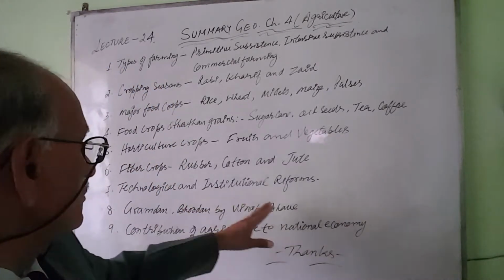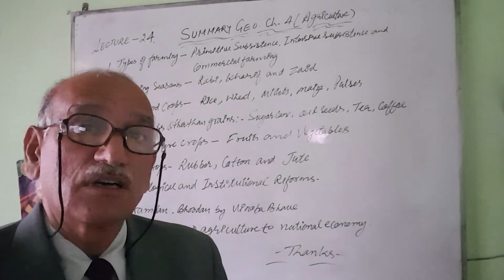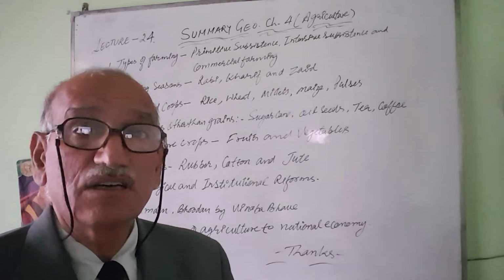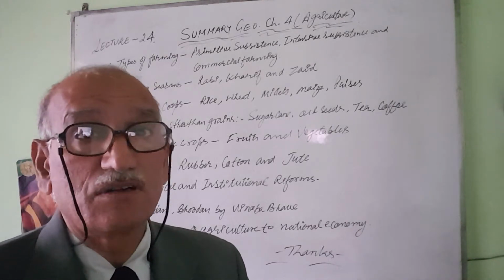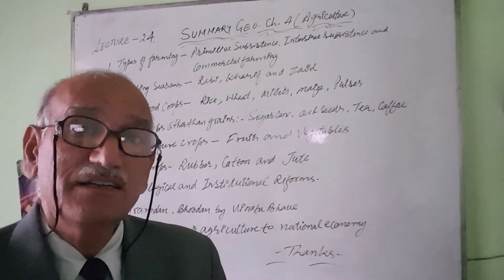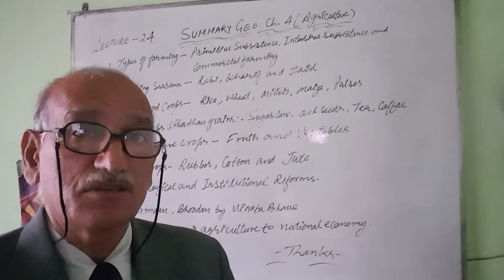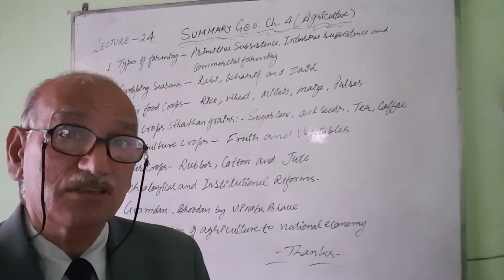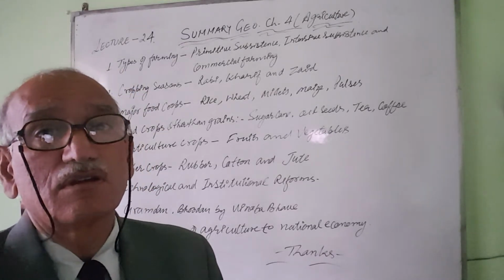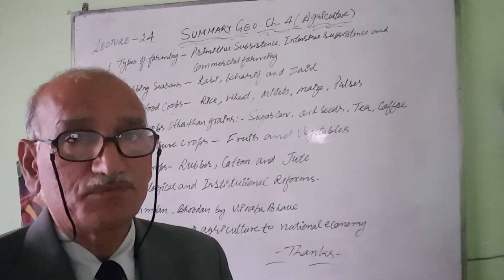Then institutional reforms. In 1960-70, that is the Green Revolution and White Revolution, on the basis of a package to the farmers, it helped the farmers of Haryana and Punjab to become rich, and agriculture has become a success in these states with the help of the Green Revolution and White Revolution.